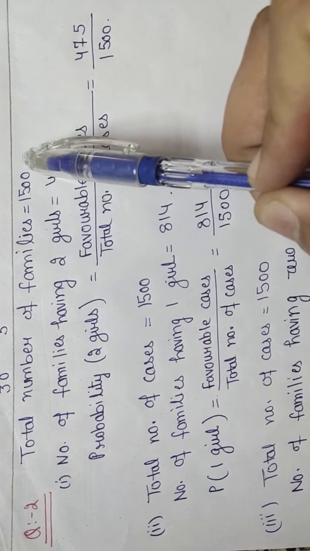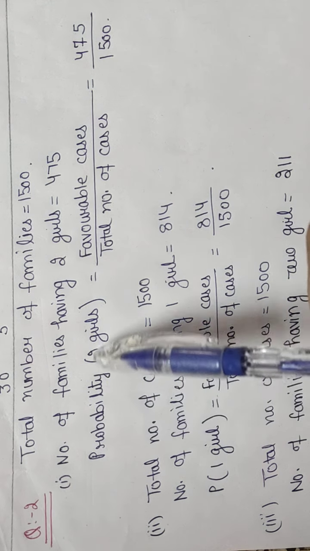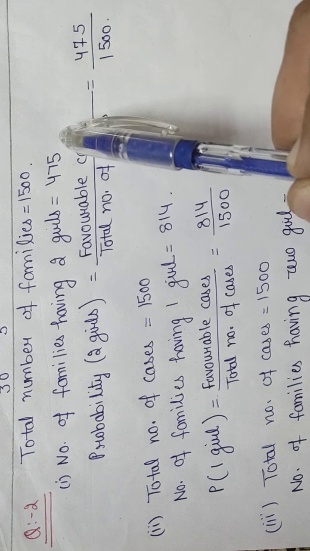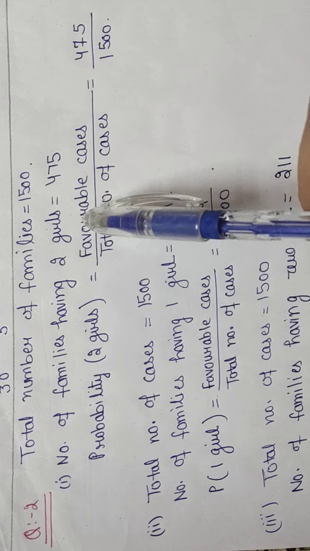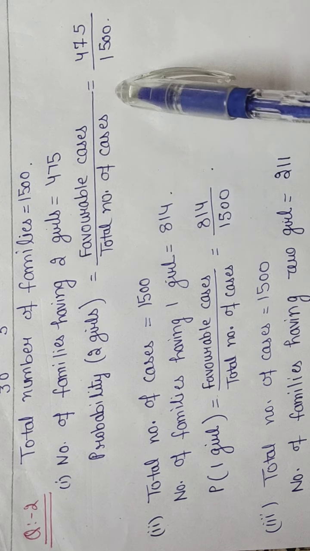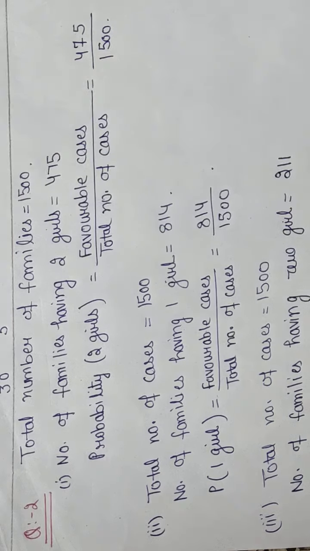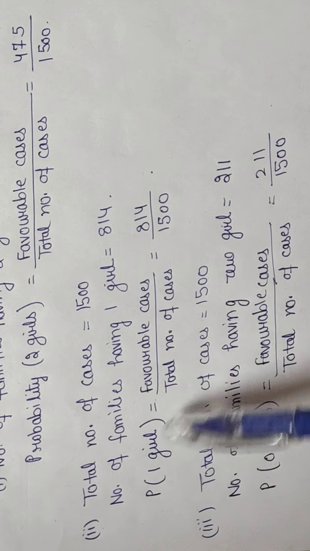Total number of families are 1500. In the first case you have to find the probability of families having 2 girls. Number of families having 2 girls is 475. So probability of 2 girls is equal to favorable cases divided by total number of cases. Favorable cases are 475, total number of cases are 1500. Just put the value.